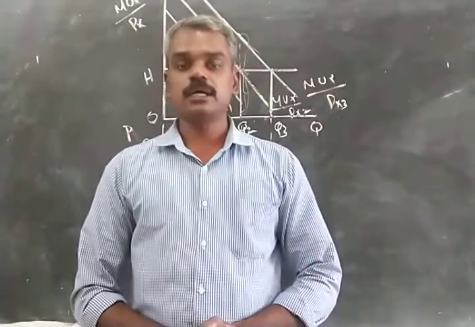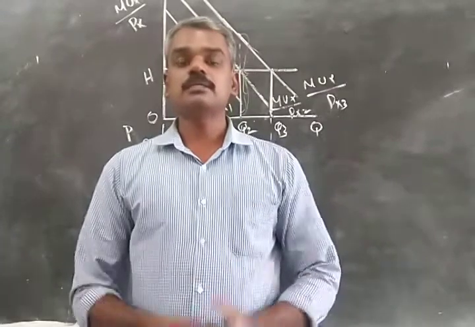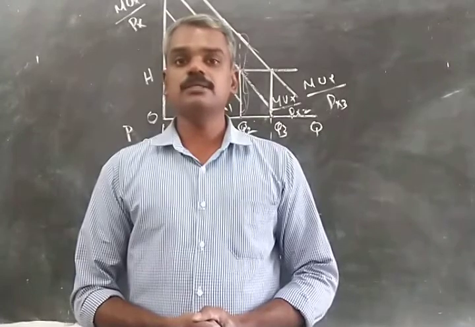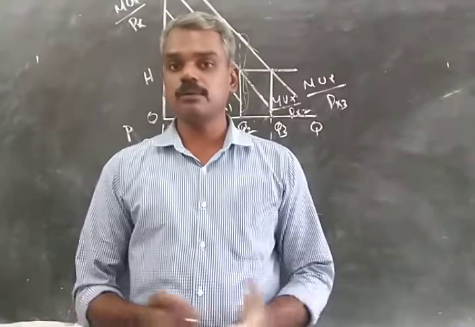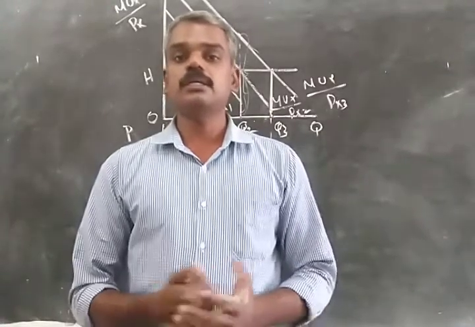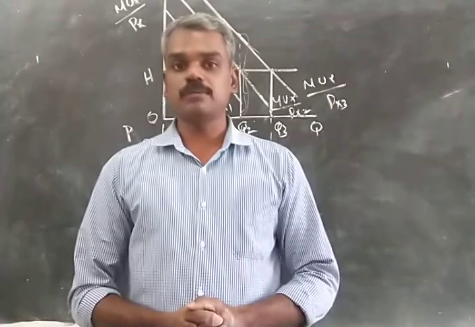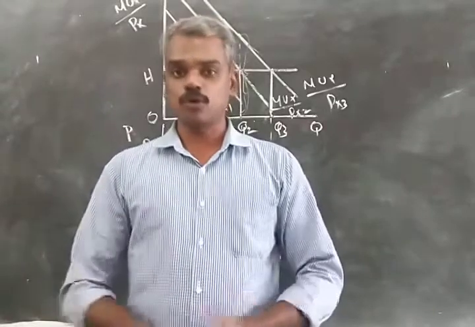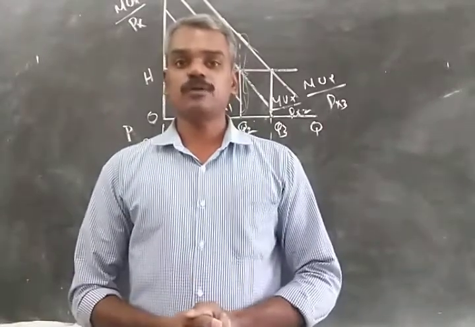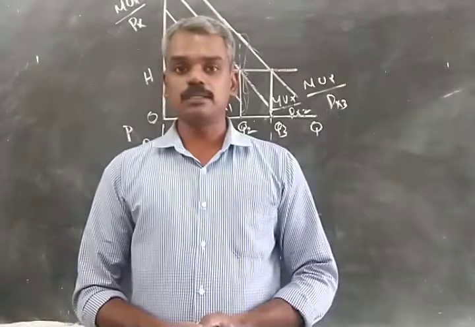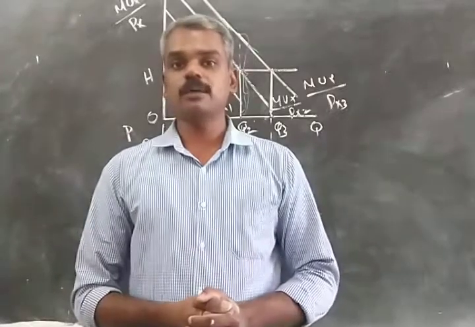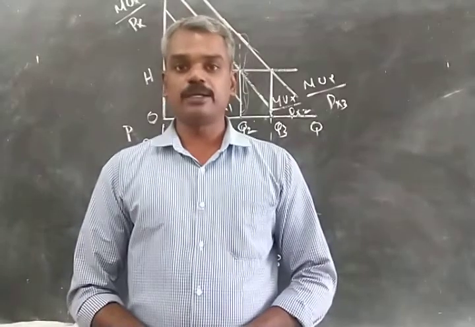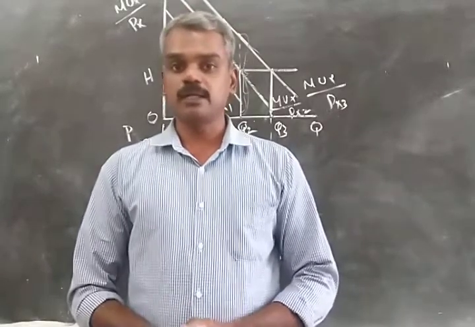So we have established that the consumer increases his consumption of a commodity when its price falls. And why does the consumer increase the consumption? Because as its price falls, there is an inequality between the ratio of marginal utility and price. In order to be back in equilibrium, he has to consume more of the commodity. When he consumes more, its marginal utility falls, MUX by P of X also falls and gets into equilibrium with the marginal utility of money expenditure, and therefore the consumer is back in equilibrium.